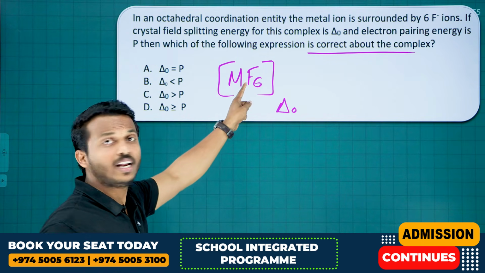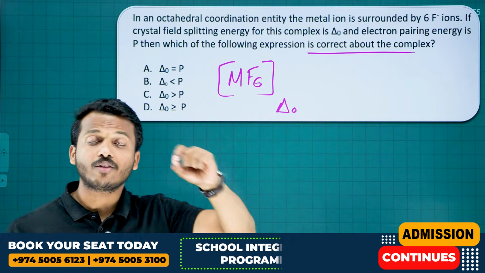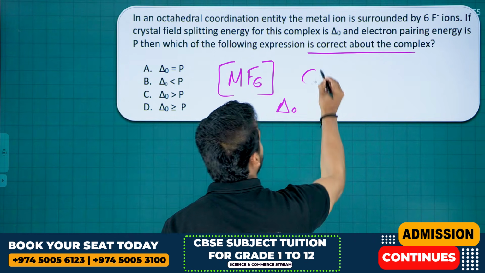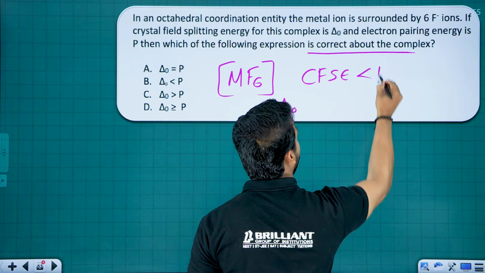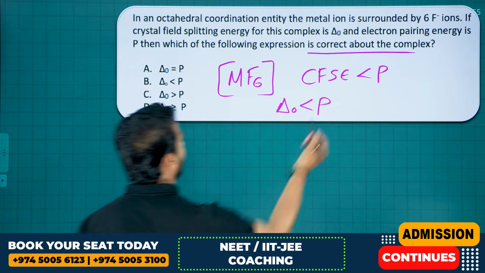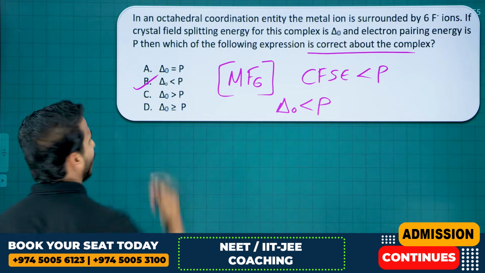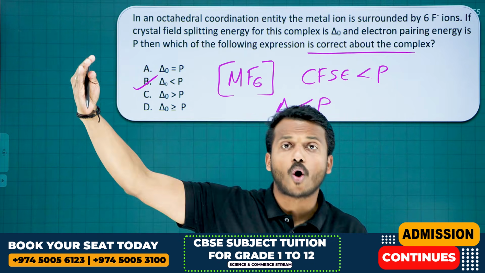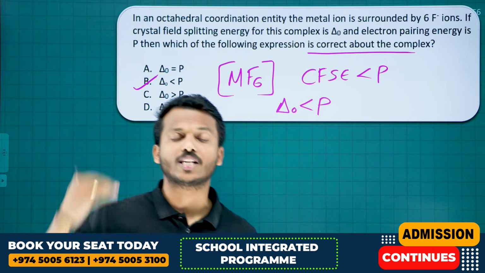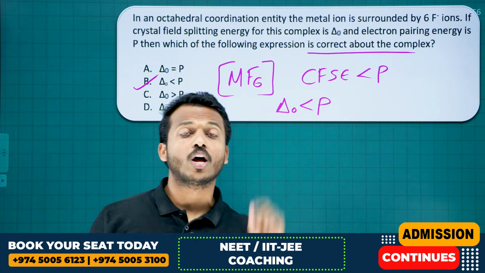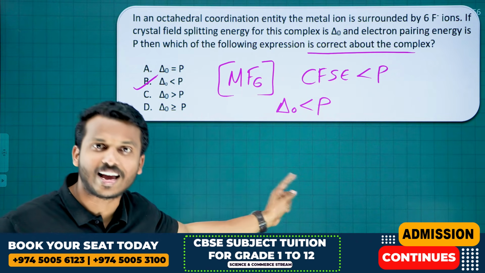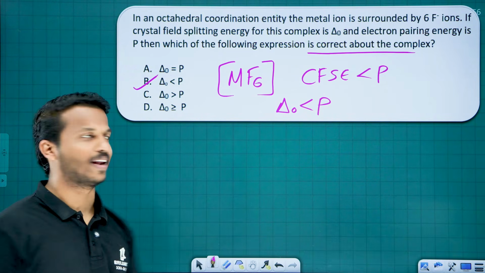Dear, fluorine is a weak field ligand. You know, a weak field ligand makes less CFSE. Yes or no? So we can write CFSE, that means delta O, is less than pairing energy. When a strong ligand approaches the central metal atom, the splitting will be more, where delta O will be greater than pairing energy. If it is a weak ligand, delta O will be less than pairing energy.